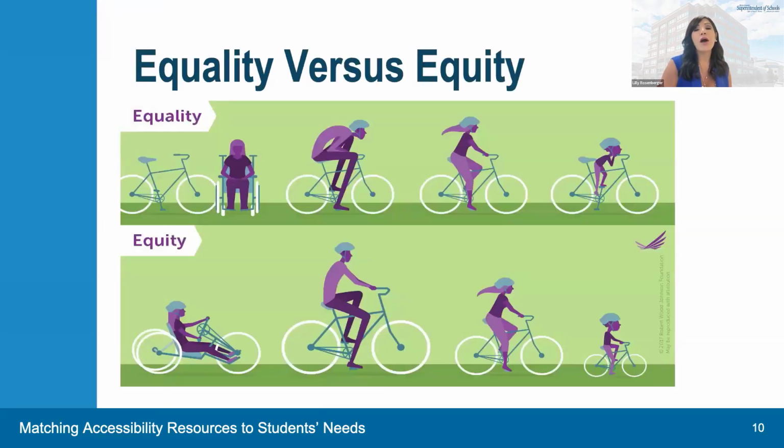In the past, we often talked about equality in education, that is, providing each student with the same educational opportunities. However, equal does not necessarily mean equitable. That is, not every student is able to succeed simply by providing them with the same opportunity. In this case, the opportunity to ride a bike. In Patrick's case, being able to access the math test and demonstrate his math skills and knowledge.